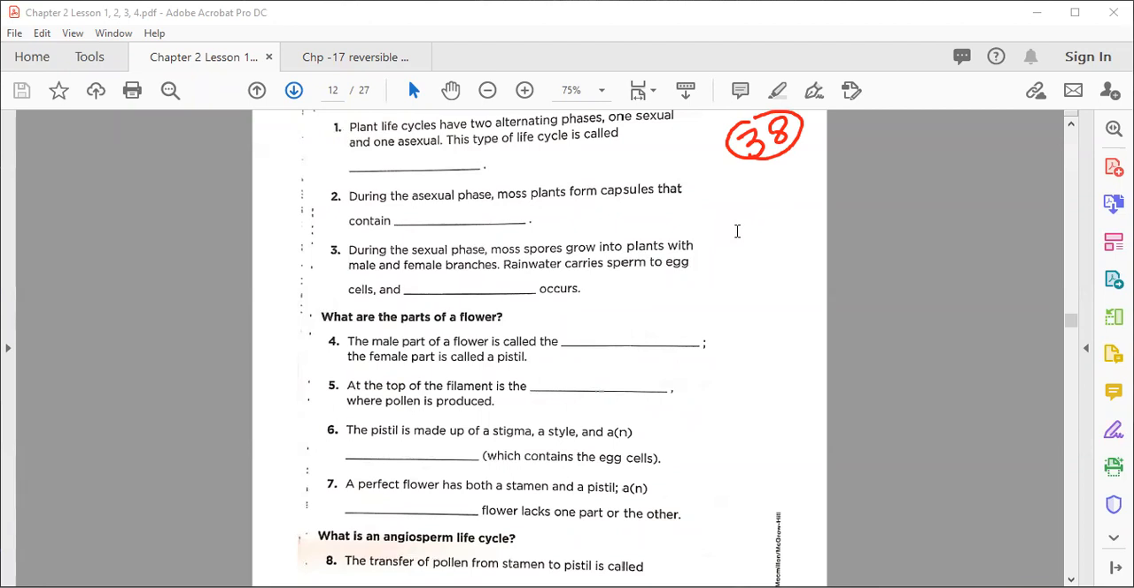Today we're going to solve your workbook page number 38 from your chapter number 2 and lesson number 2 also. So what life cycles, number 1 blank, is what life cycles have two alternating phases, one sexual and one asexual, meaning to say changing? This type of life cycle is called what? If you know the correct answer, you can type in the chat. Okay, my dear, hurry up. I can see the chat.